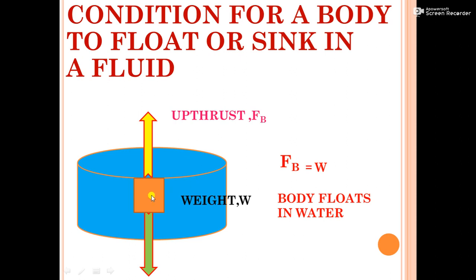So it is confused whether it will go upward or downward. So it finds a position where the whole body is completely submerged inside the water like this. So the body floats in water. That is the second condition.